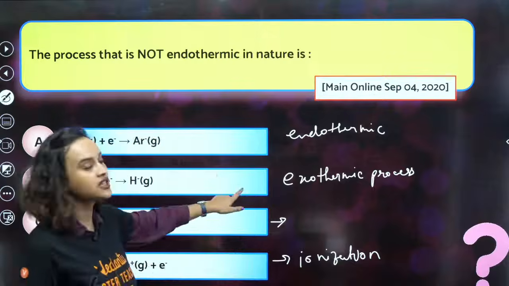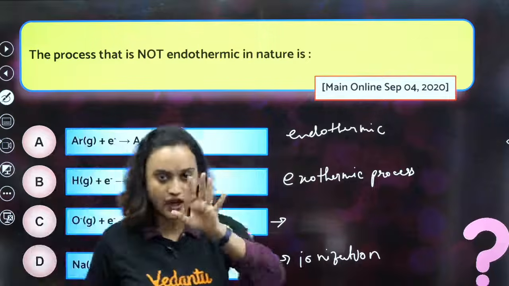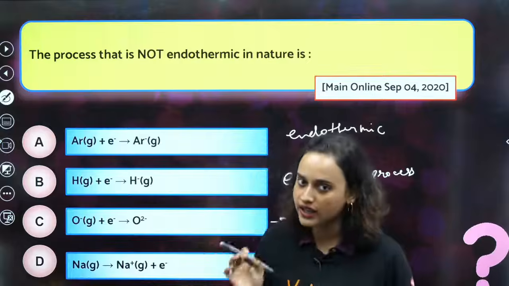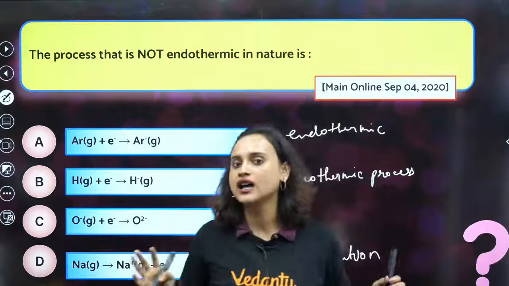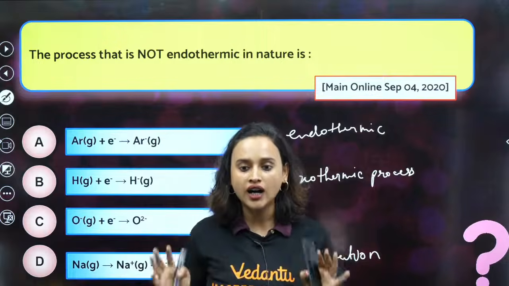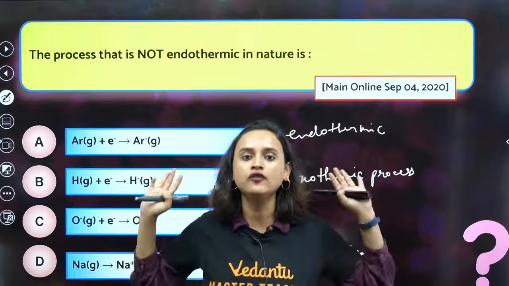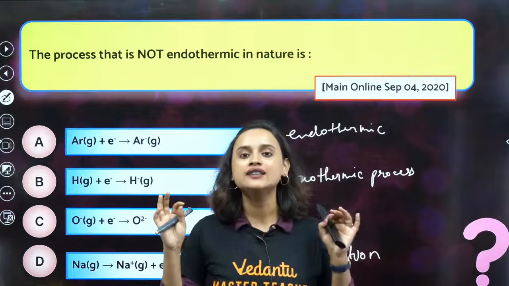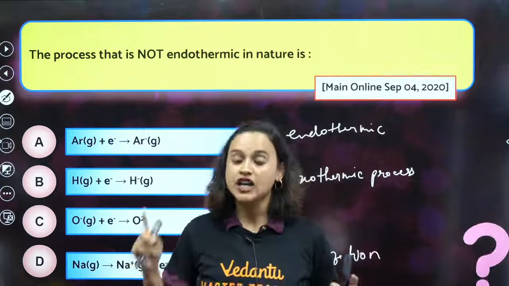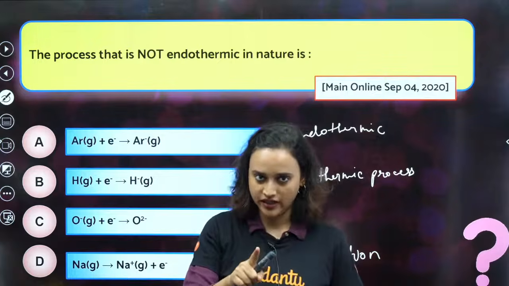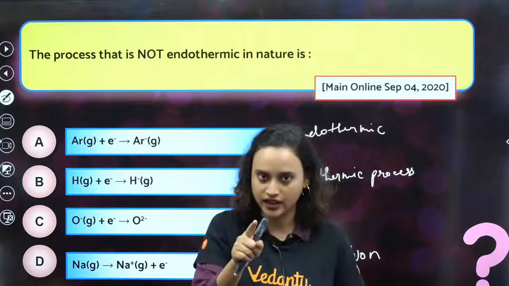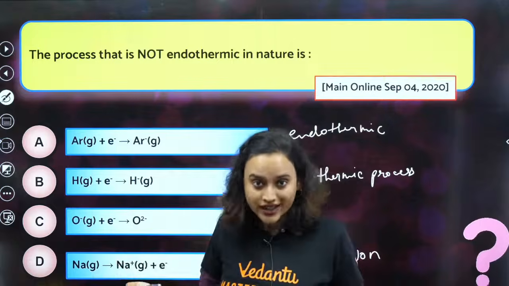Endothermic means that energy is absorbed and not released. Now, argon is a noble gas, correct? Argon has its octet rule all figured out, right? Argon has maintained its stability. If you want to disrupt the stability, you want to give it another electron. Argon does not want an electron.